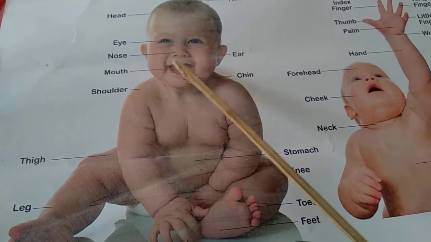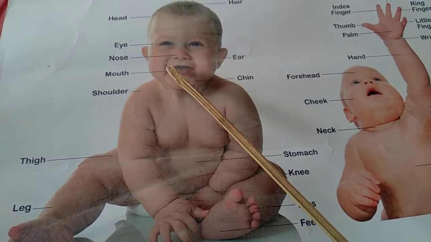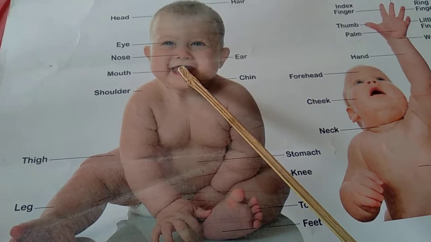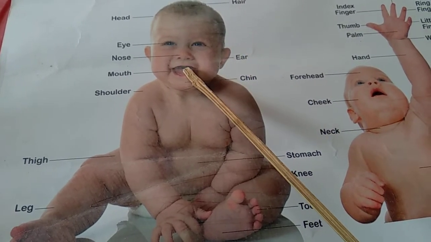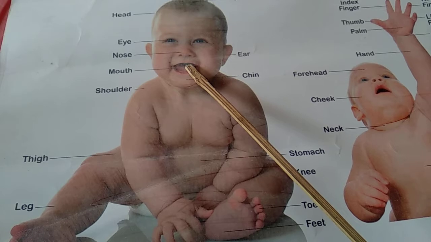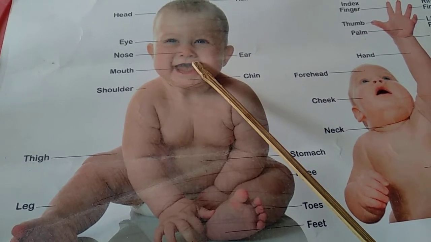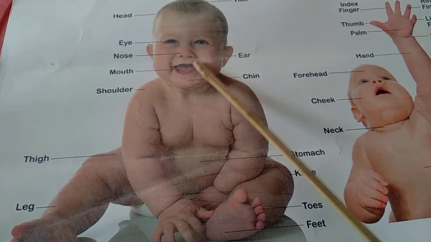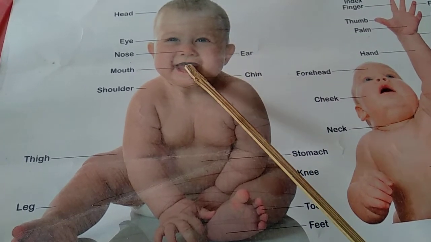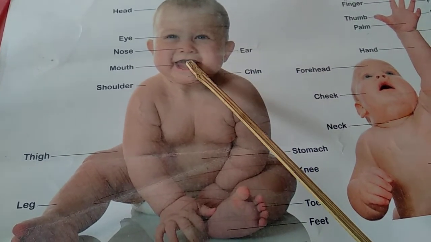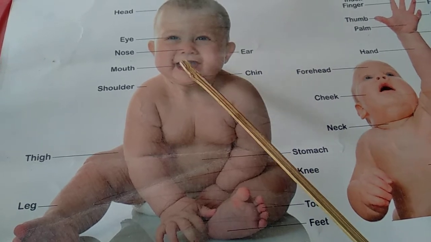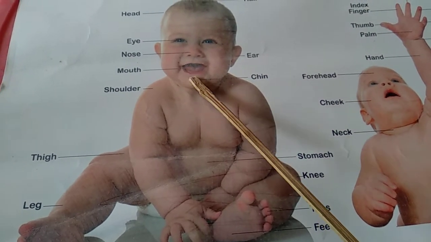Okay? Coming to the third part, this is mouth. Mouth helps us to talk and eat. Okay, children, this is mouth. And this is chin.